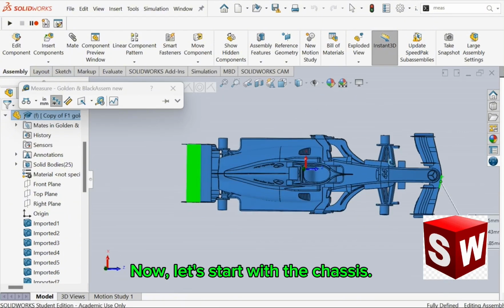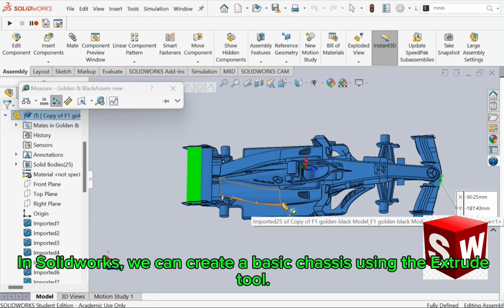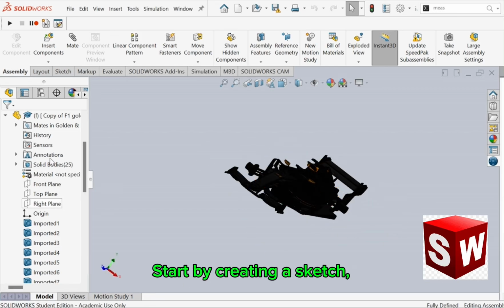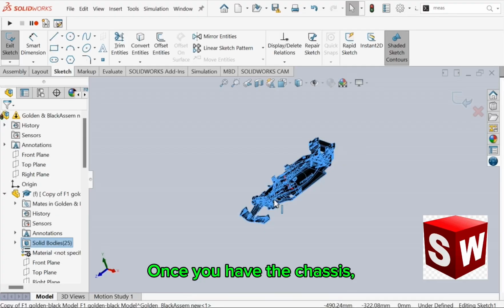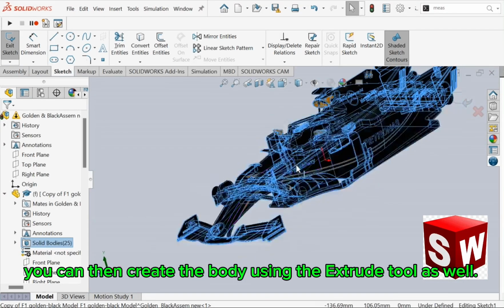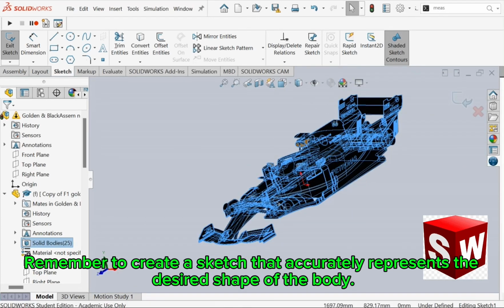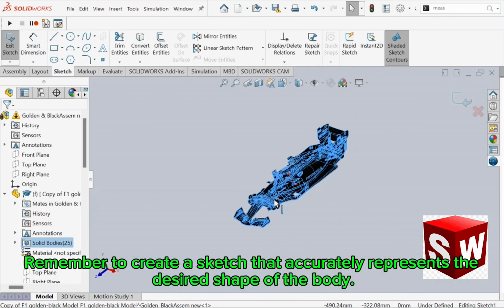Now, let's start with the chassis. In SolidWorks, we can create a basic chassis using the Extrude tool. Start by creating a sketch, and then use the Extrude tool to create the basic shape of the chassis. Once you have the chassis, you can then create the body using the Extrude tool as well. Remember to create a sketch that accurately represents the desired shape of the body.